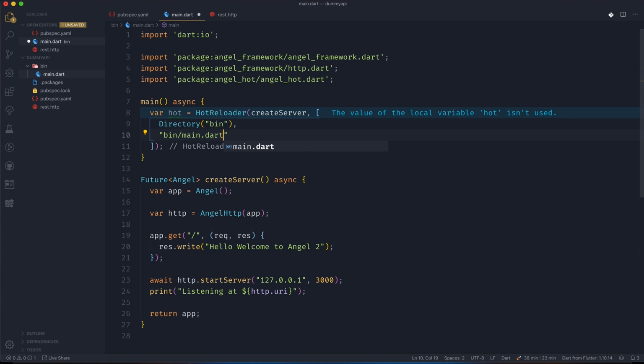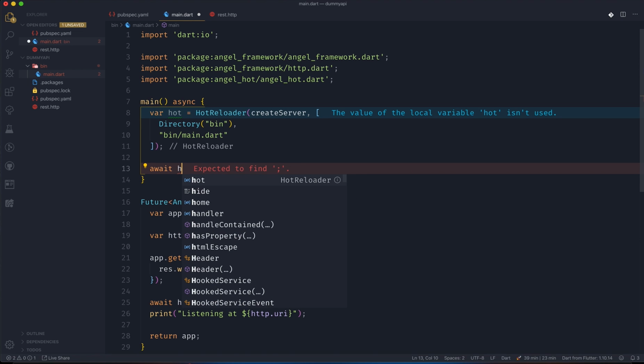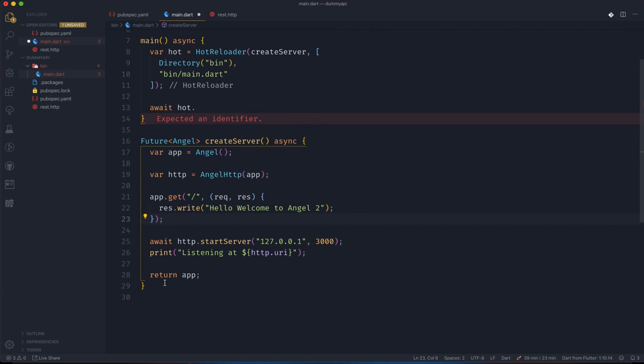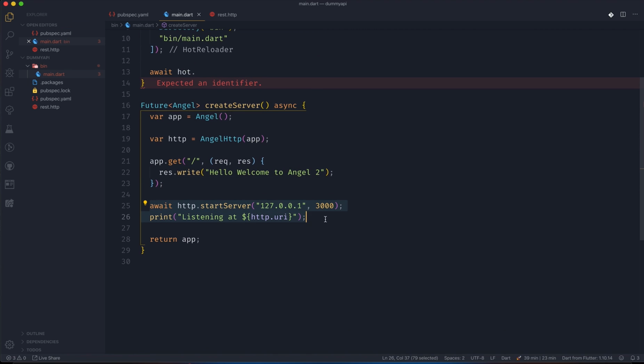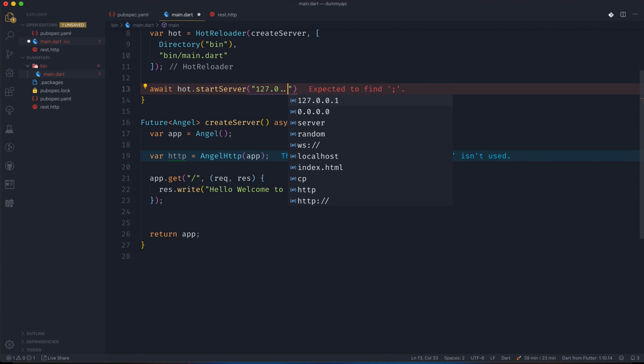And if you want to do some changes, or maybe if you want to also check this angel_hot plugin for the changes, then you can include that as well. But I guess that's more than sufficient for the time being. And now I can just use await hot, and rather than creating the server here, I'll just delete this part of the code from here, and I can just add here startServer, and I will paste the same thing here, 127.0.0.1 and then 3000.